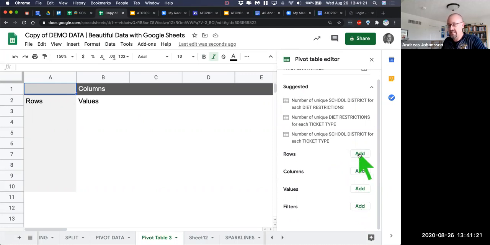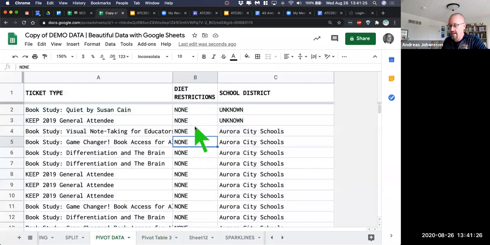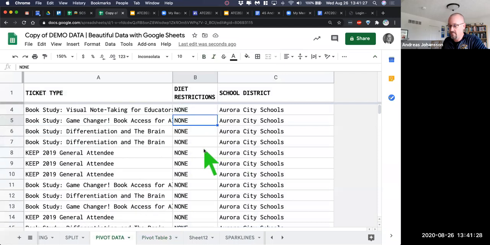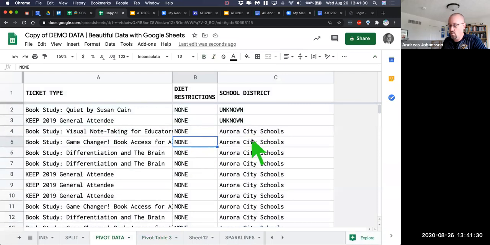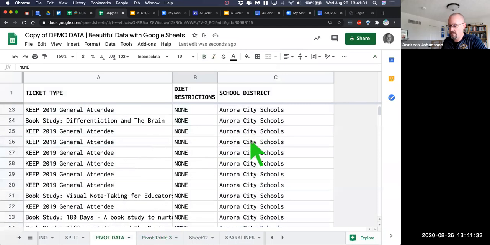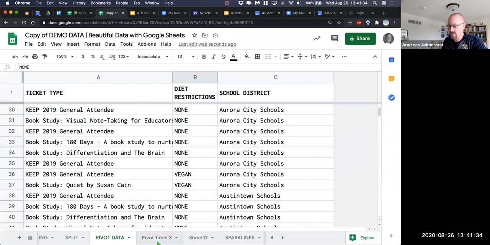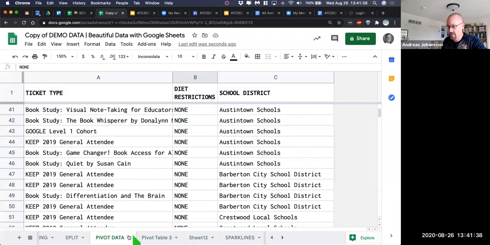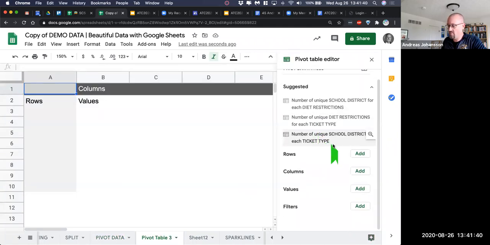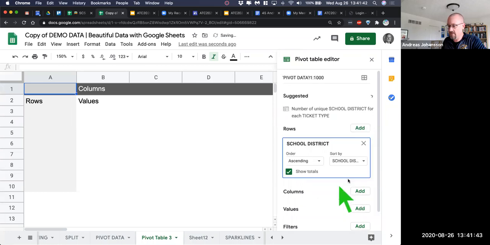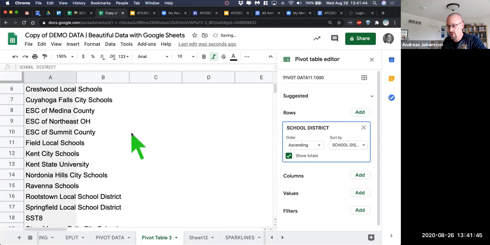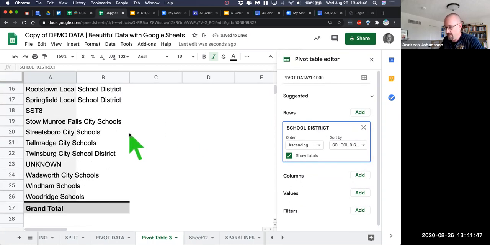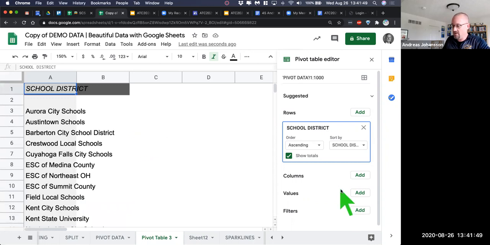But we're basically going to say from this other sheet, our goal is to see where all these schools are. How many schools are there, right? That's what we want. These are tickets from a conference from 2019, I think. So we're going to say pivot table. The first row is going to be school district. They're all the school districts. You don't even have to wonder how many there are. And then the values are going to be the tickets.